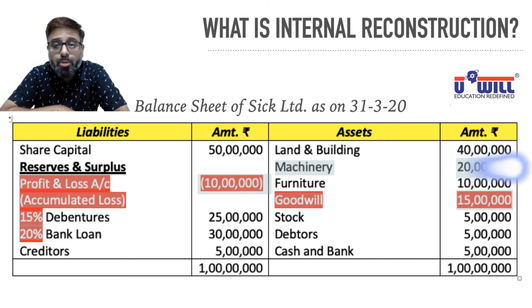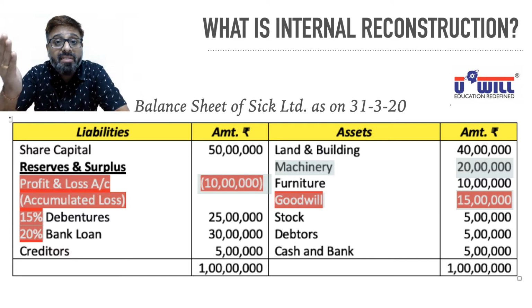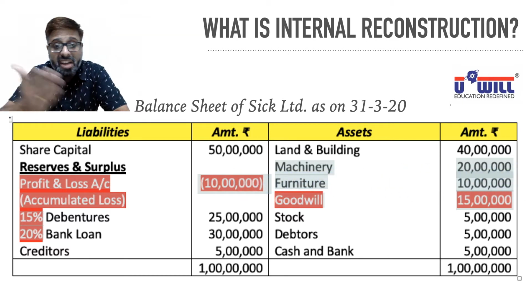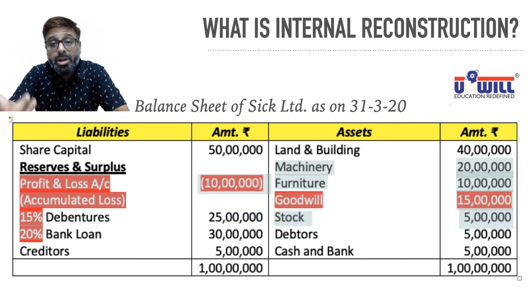Machinery may be overvalued. Maybe the board of directors, if they are doing this manipulation of goodwill and P&L, this window dressing fraud, then maybe the machinery also they have shown at a higher value by providing less depreciation. Maybe the actual value of machinery would have been 15 lakhs, but by providing lesser depreciation, they are showing it at 20 lakhs. Same way, maybe furniture, they have provided less depreciation. Its value must have been 8 lakhs, but they are showing 10 lakhs. Maybe stock has become outdated. You cannot sell it for 5 lakhs. Its value may be only 3 lakhs. You are showing it for 5 lakhs.